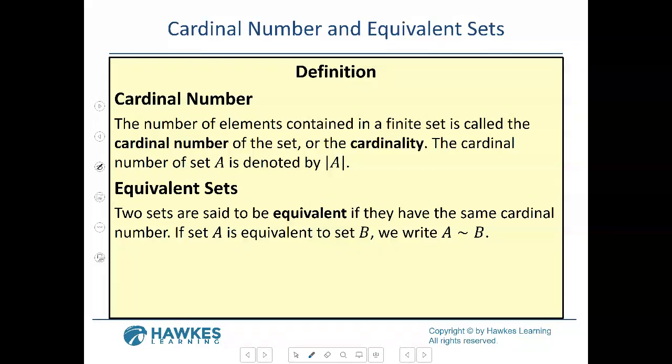And then the next definition is equivalent. Let's do that. So we have equal and we have equivalent. And I used to get kind of upset, like, why are they giving us equal and equivalent? It means the same thing to me, really. But nope, they're going to do it a little bit different. So you have the definition: two sets are said to be equivalent if they have the same cardinal number. If set A is equivalent to set B, we write A with a squiggly line, A is equivalent to B. So guess what? Sometimes you're going to have sets that are equal, and sometimes you're going to have sets that are equivalent.